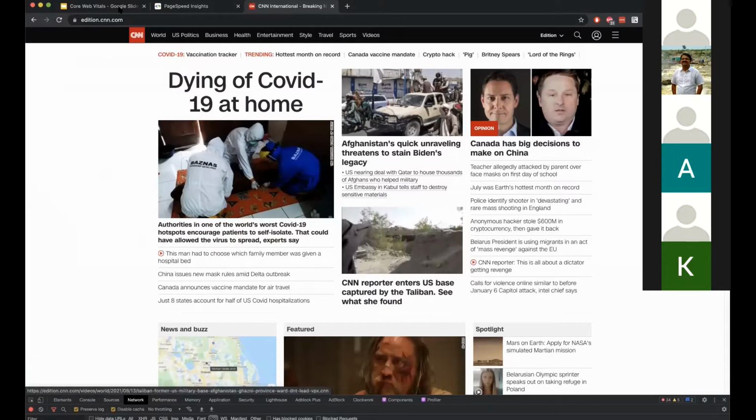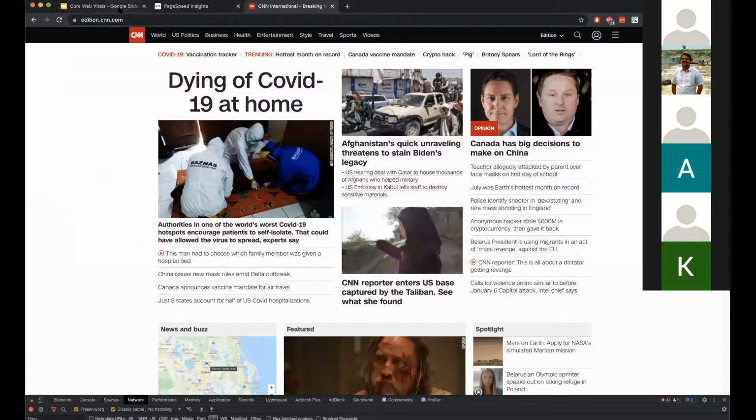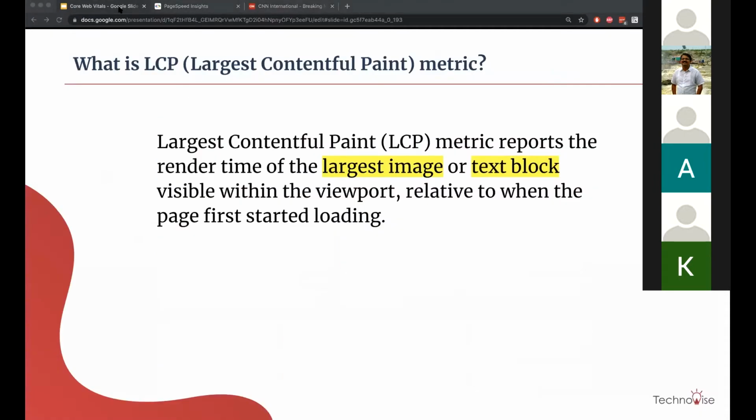And then what is the difference between first meaningful content and largest meaningful content? Because the first meaningful content is again which comes on the viewport. Correct. Most of these metrics only focus on the viewport, because that's what the user first sees. So that's continuous for all the metrics.